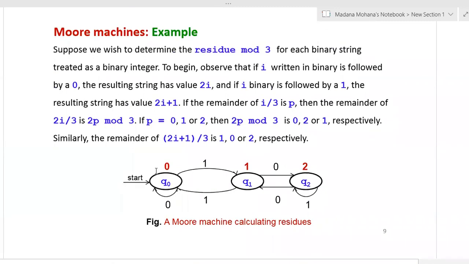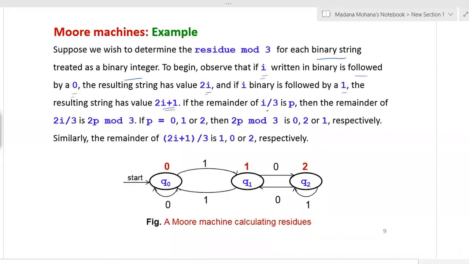Suppose we wish to determine the residue mod 3 operation for each binary string treated as a binary integer. To begin, observe that if i written in binary is followed by a 0, the resulting string has value 2i, and if i in binary is followed by 1, then the resulting string has the value 2i plus 1.